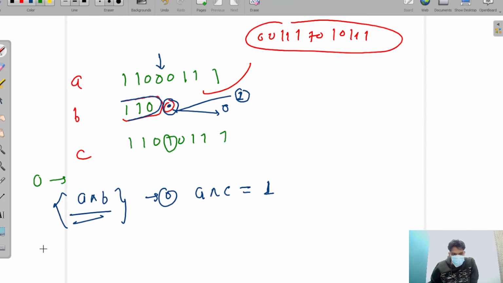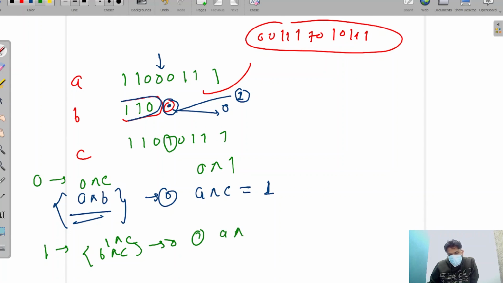In case of 1, B XOR C will give a 0, since 1 XOR 1 is 0 and 0 XOR 0 is 0, but A XOR C will give a 1, because we are taking 0 XOR 1, which gives 1.